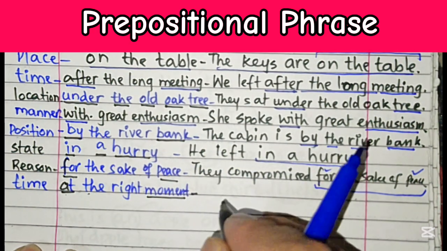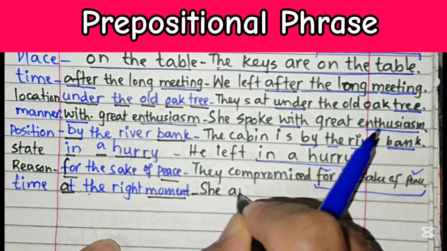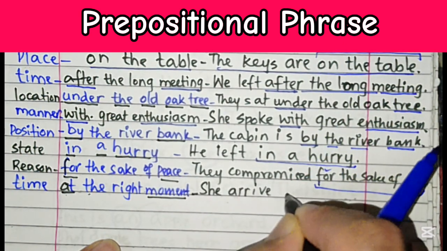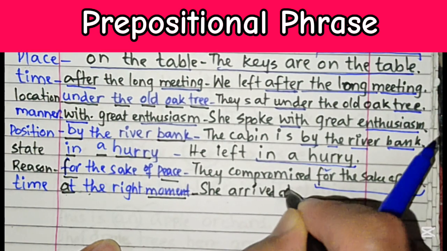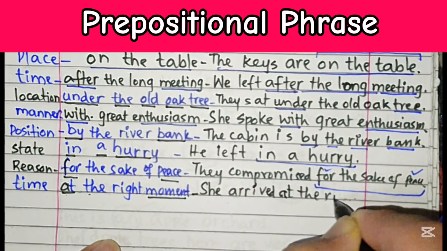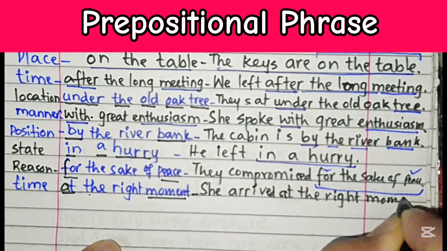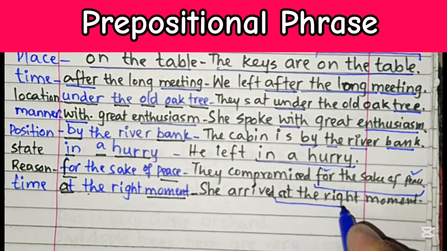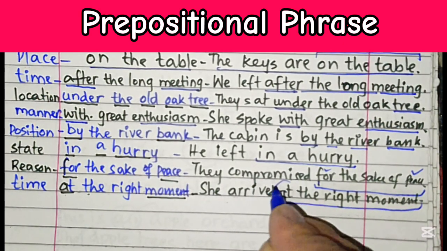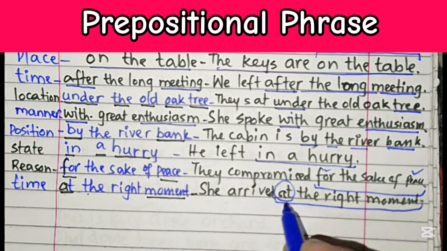If we use this in a sentence, we can say: she arrived at the right moment. So this is a complete sentence in which we have this prepositional phrase that starts with the preposition "at" and ends at the noun "moment," which is an abstract noun.